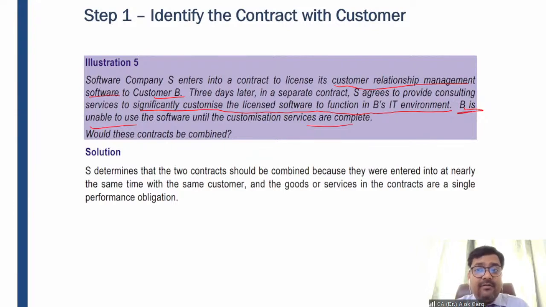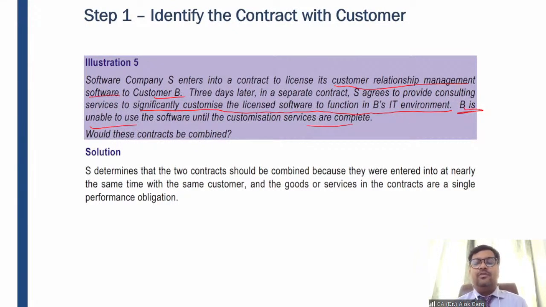Whether it will work, whether it will be useful, will you pay the money? The answer is no. So in this case, the software license has been provided, but it is of no use in B's IT environment. So it will be useful if this company provides some consulting service for its customization so that it will be usable in B's IT environment.